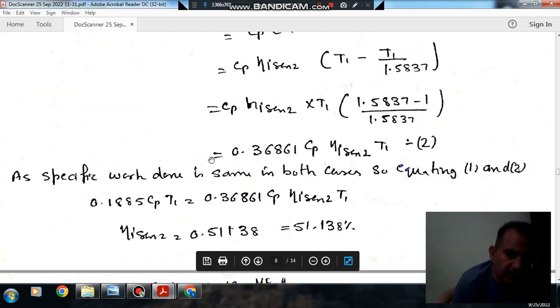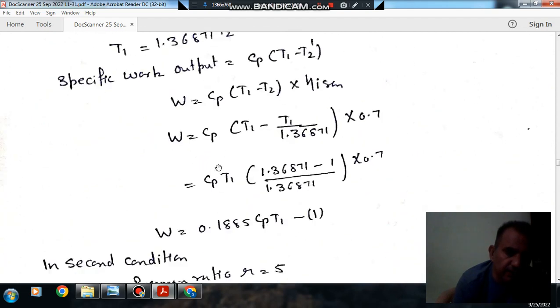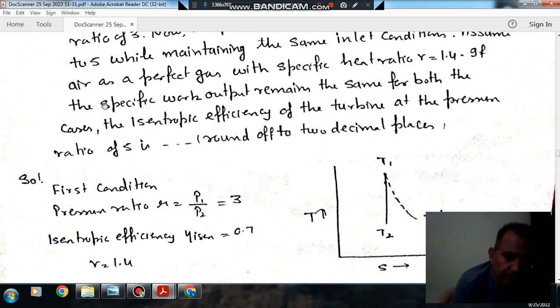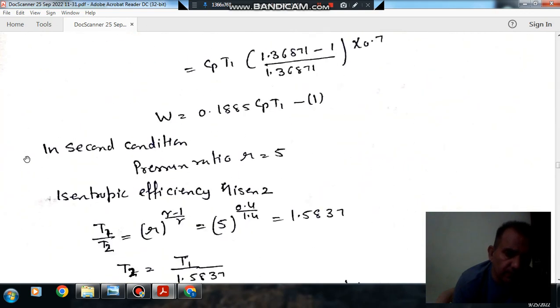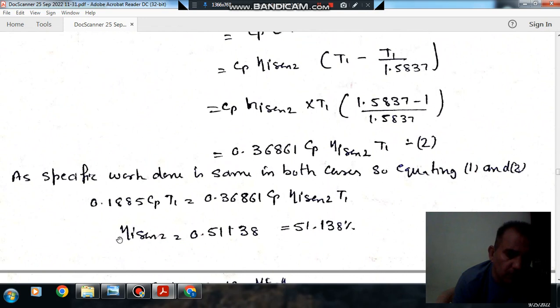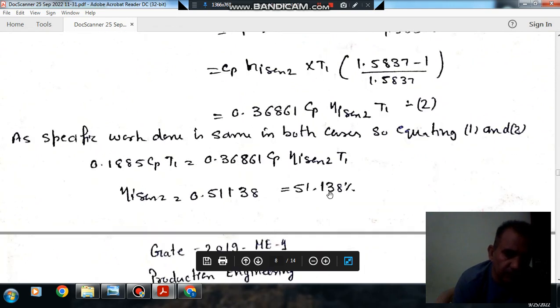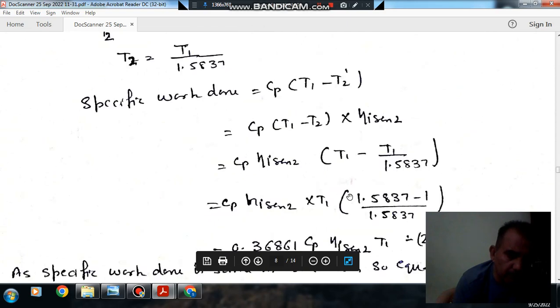Now for the same specific work done, as it is given that the specific work output remains the same for both the cases, equation number 1 and equation number 2 will be equal. We can say the isentropic efficiency comes out as 0.5138, or 51.38%.